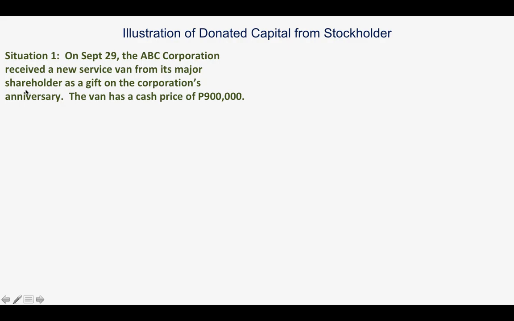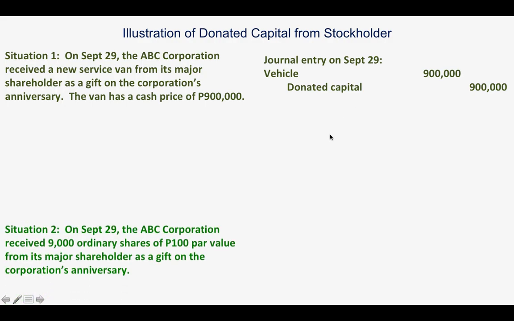The donor is a shareholder, okay? Here it indicates from its major shareholder, okay? And what was donated is a van. So here, our entry on September 29, we will debit the asset that was donated, which is a vehicle worth 900,000, and credit donated capital, okay?